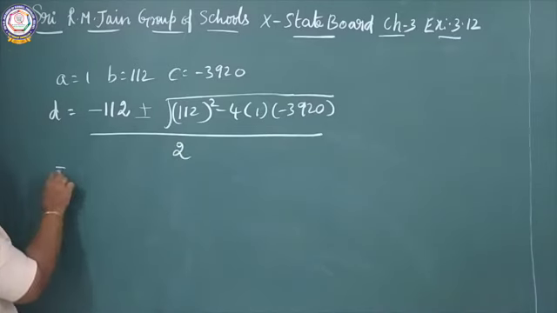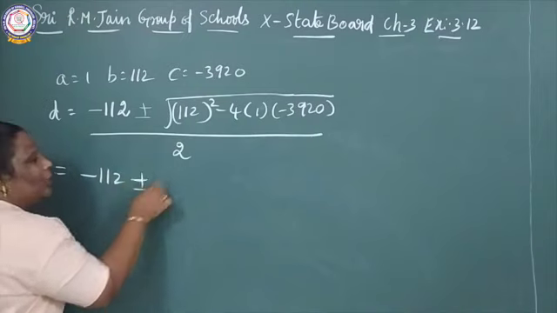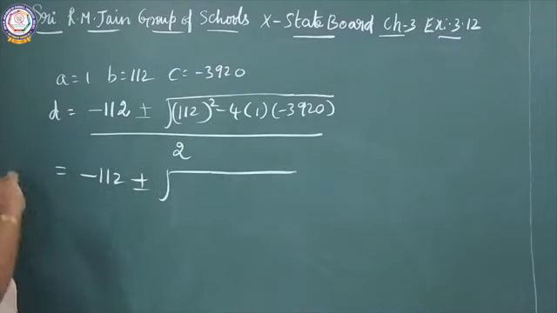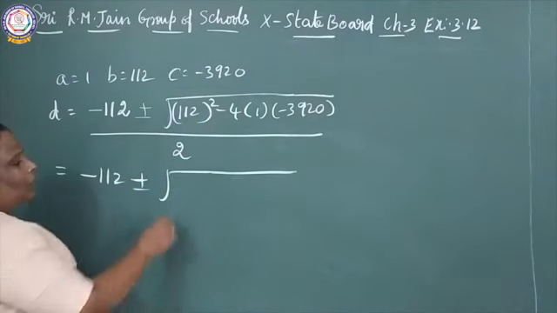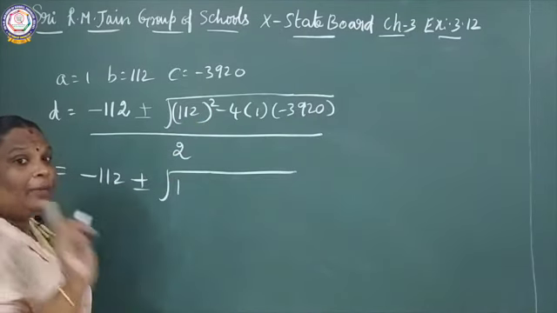It gives minus 112 plus or minus root of 112 the whole square. You can calculate 112 the whole square on your calculator and check the answer.